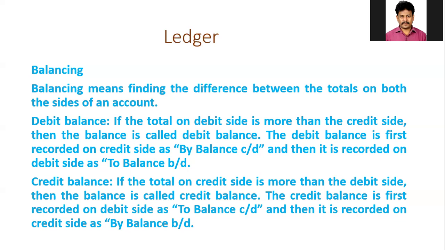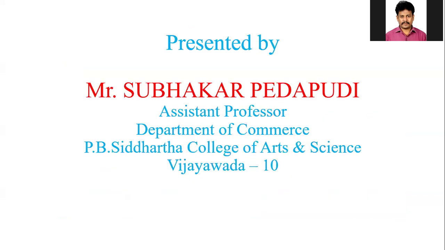The credit balance is first recorded on the debit side to make the totals equal, and then the balance is brought forward to the opposite side, that is the credit side, as 'by balance brought down'. Thank you.